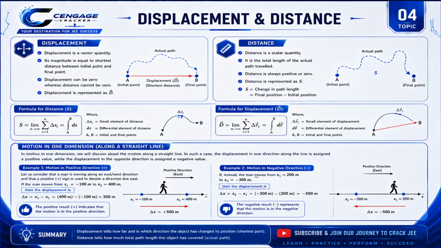Now motion in a negative direction, let us see. If instead the man moves from x1 equal to 200 meter to x2 equal to minus 300 meter, then also it is x2 minus x1, which is minus 300 meter minus 200 meter, equal to minus 500 meter.